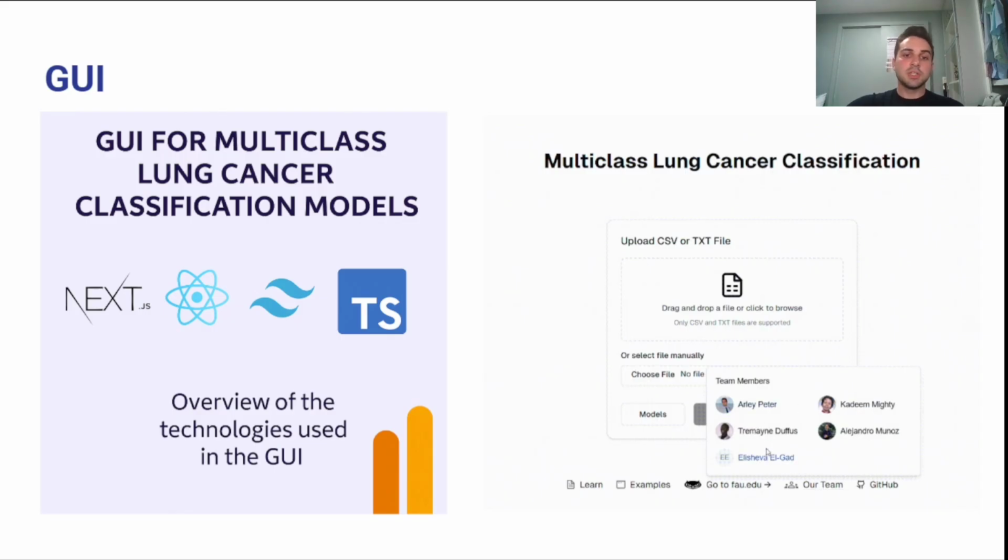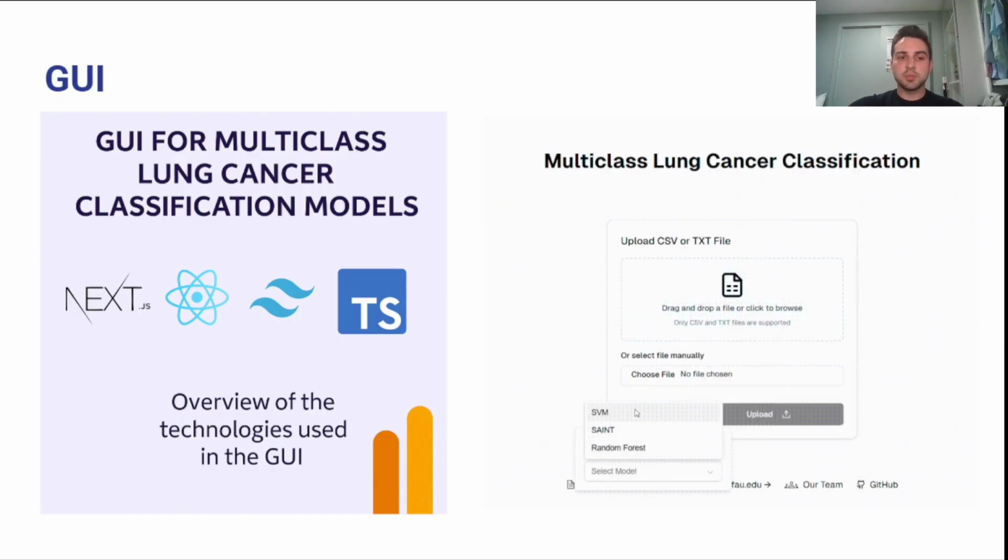We built the GUI using Next.js, React, Tailwind CSS, and TypeScript. Next.js ensures fast performance. React provides a modular structure. Tailwind CSS helps with a clean and responsive design, and TypeScript enhances reliability by preventing errors.